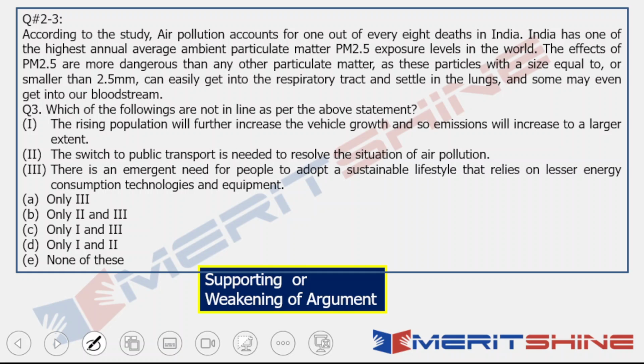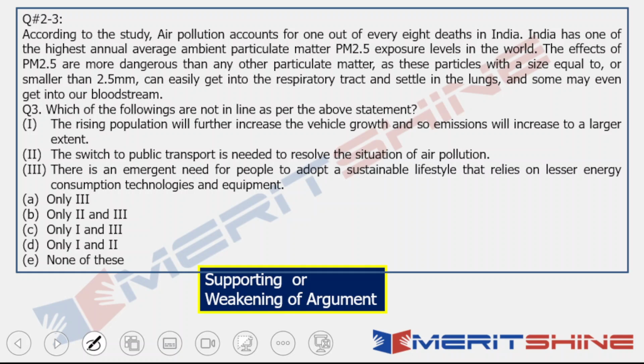Does this argument and the statement have a causal relationship, a cause-effect kind of relationship? So pollution is increasing. If there is rising population, then pollution would further increase due to vehicles, right? Is that in consonance with the kind of argument that has been presented in the paragraph? Yes, it is. So 1 is in line with the above statement.